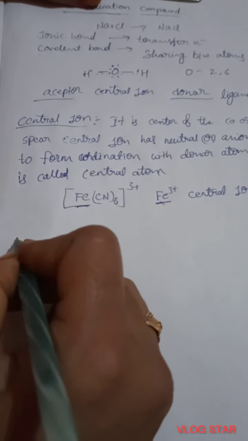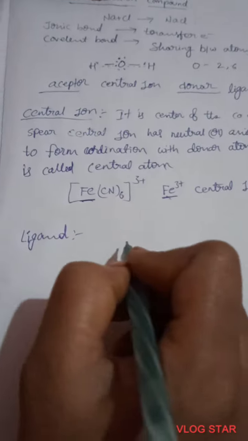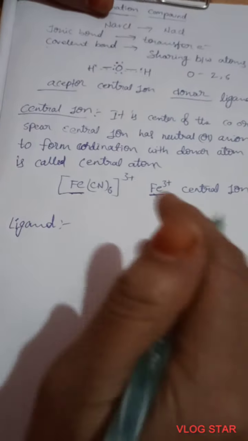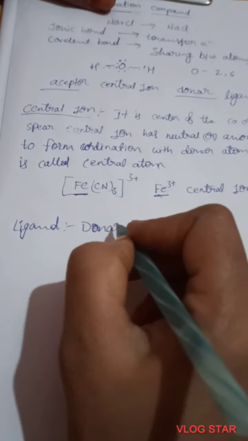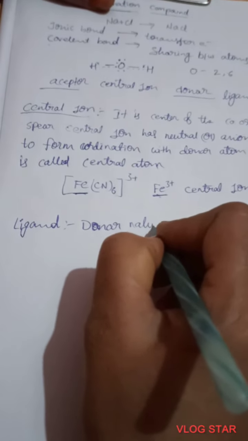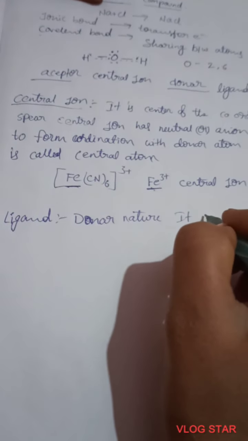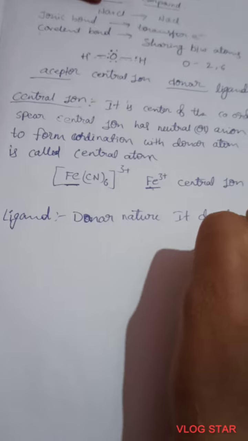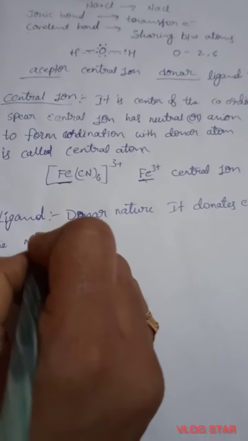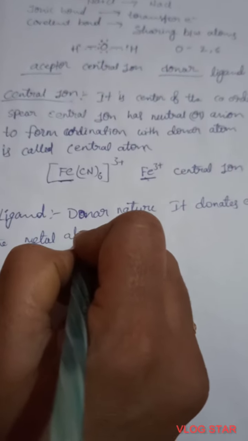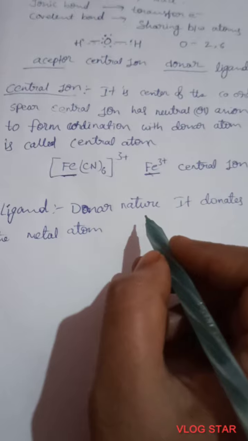Now coming to the ligand. What is the nature of the ligand? It has a donor nature. It donates electrons to the metal atom. It is present surrounding the metal atom.